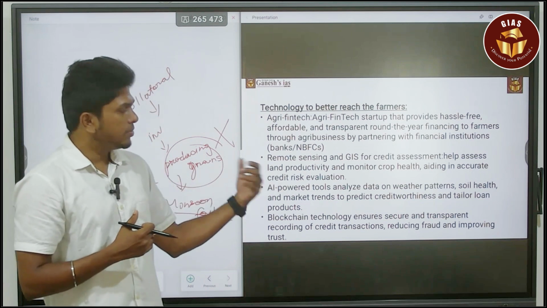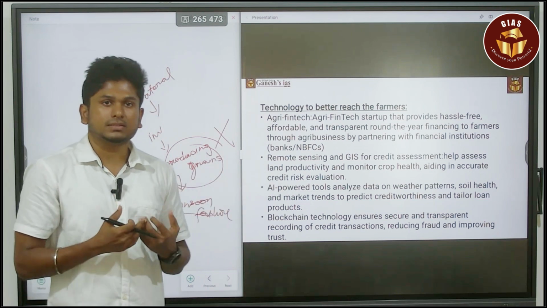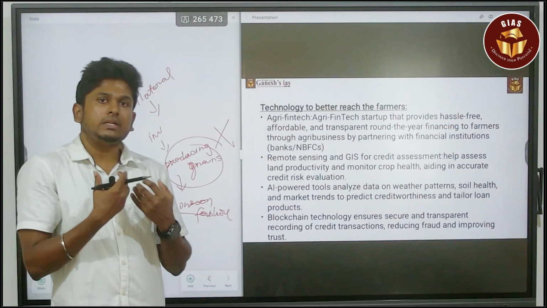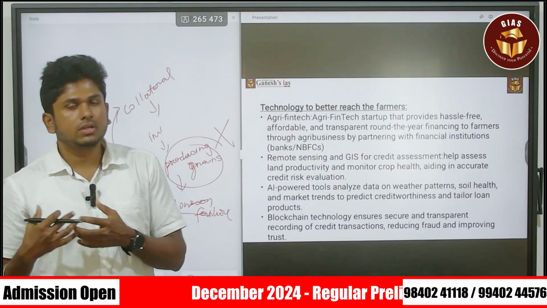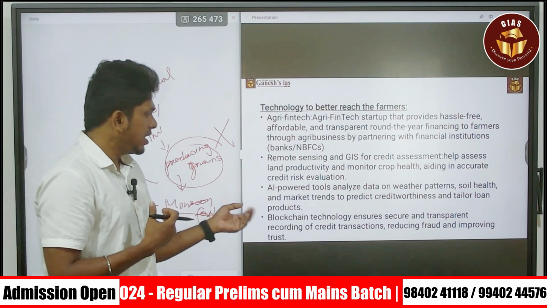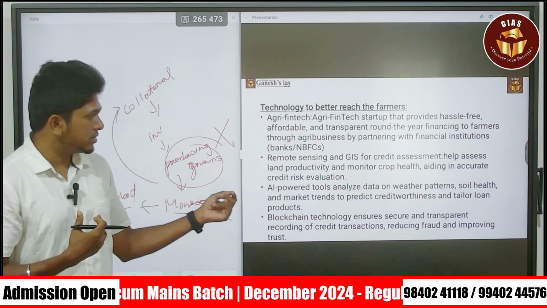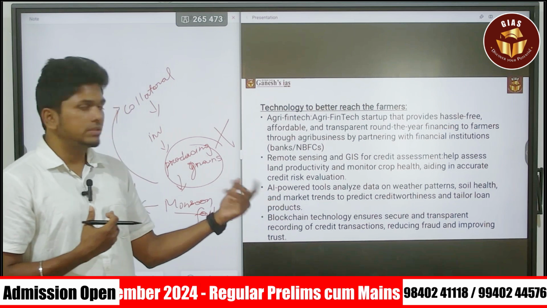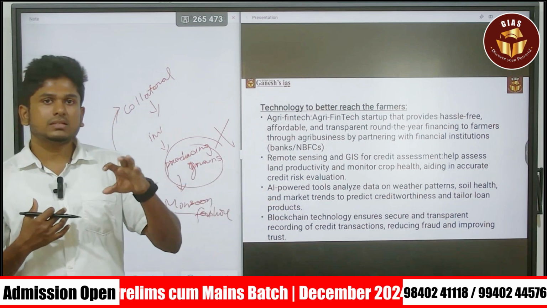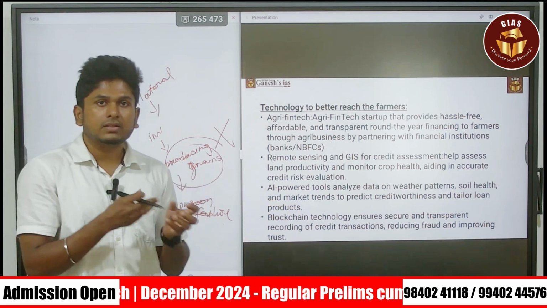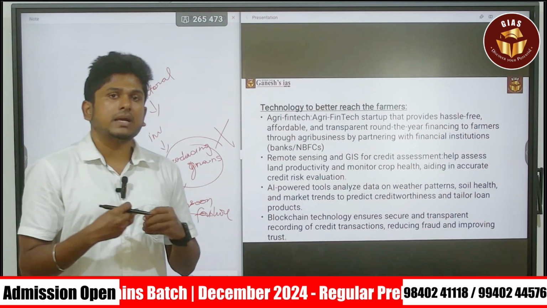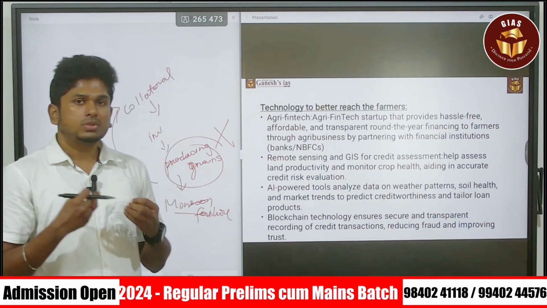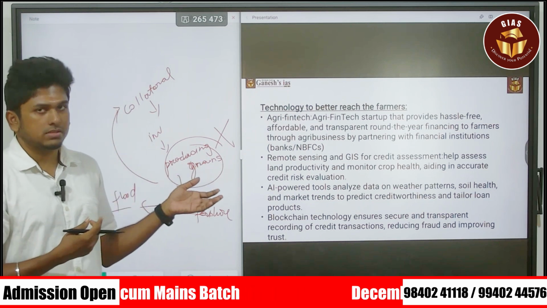Next, AI powered tools and data analytics. Based on big data analysis, you can forecast how much production we are going to get. That is also one of the advantages. And also using blockchain technologies to secure transparency and record the credit transactions. So these are certain methods we can infuse in rural areas to improve agricultural finance. That is the idea you can give as a suggestion.